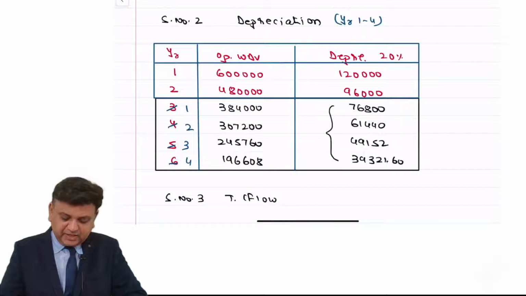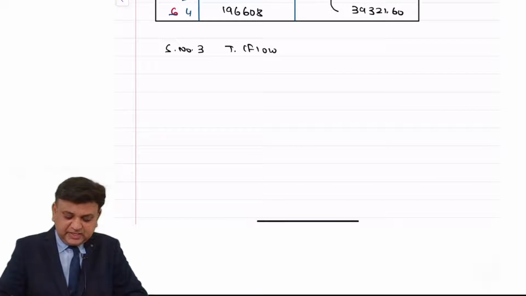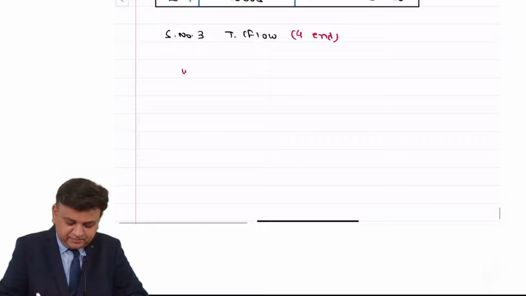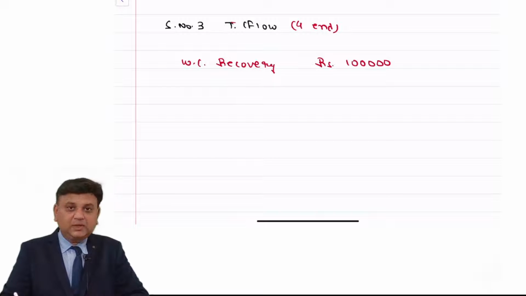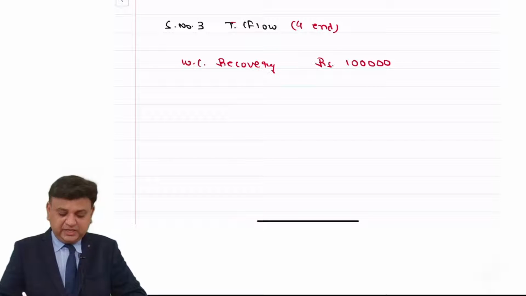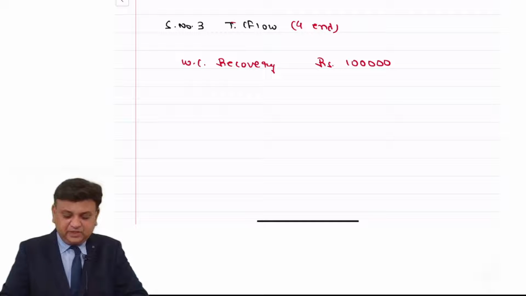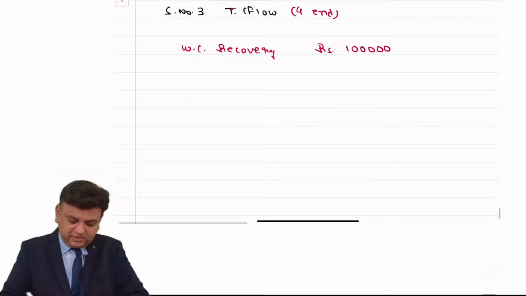So if we continue with existing machinery, then at year 4 end we will have working capital recovery of rupees 1 lakh. There are a number of other assets in the block, so there is no question of capital loss or gain on sale of the machinery. So step number 3, terminal cash flow is 1 lakh, that is working capital recovery.